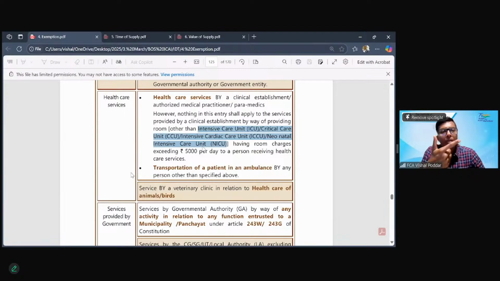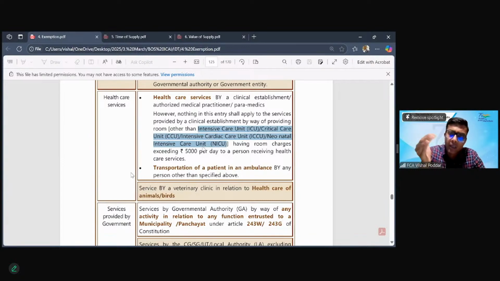If it is for an inpatient, in general, everything should be exempt. But in that, check what the room charges are. If it is exceeding 5,000, it will be taxable, only the room charges. However, even if it is exceeding 5,000, if it is for one of these types of rooms, that will again become exempt.